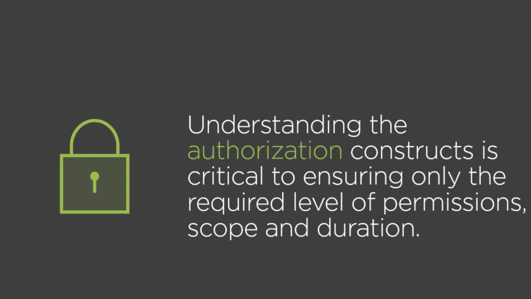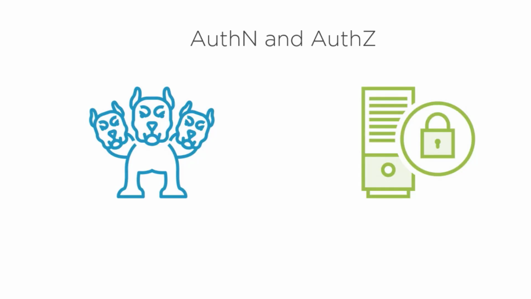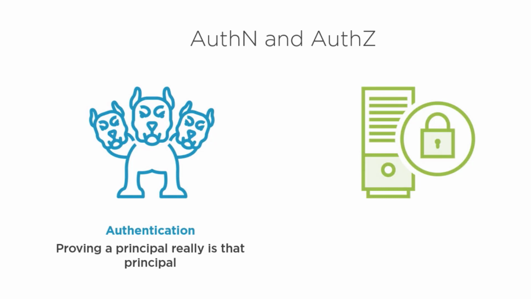and make sure we really implement authorization the right way. Now, I want to really focus on the whole authentication, auth-n, and authorization, auth-z. When we think about authentication, this is proving a principal really is that principal. And I use the word principal because it's not just about users. Yes, we have users and they need to prove who they say they are. They need to do maybe multi-factor authentication, but we also have service principals, we have applications, we have Azure resources. For example, we have managed identity, which represents a certain resource in Azure. So we have many different things that have to be able to prove who they say they are.